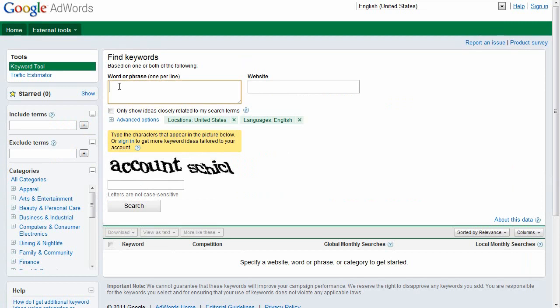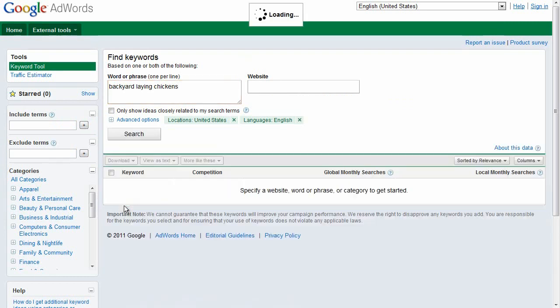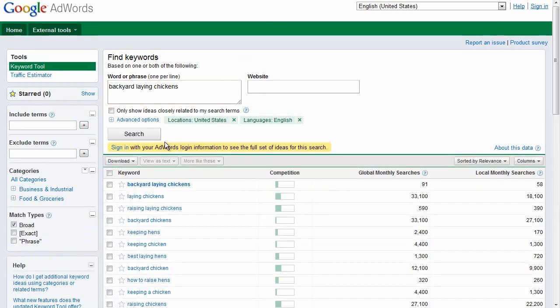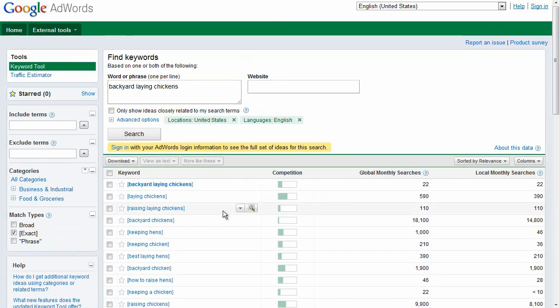Right here for word or phrase, I'm going to enter my keyword, fill out this CAPTCHA, and hit search. One thing I want to do before I look at this too closely is go over here on the left hand side and switch the match types from broad to exact, and that will change the results a little bit for me.